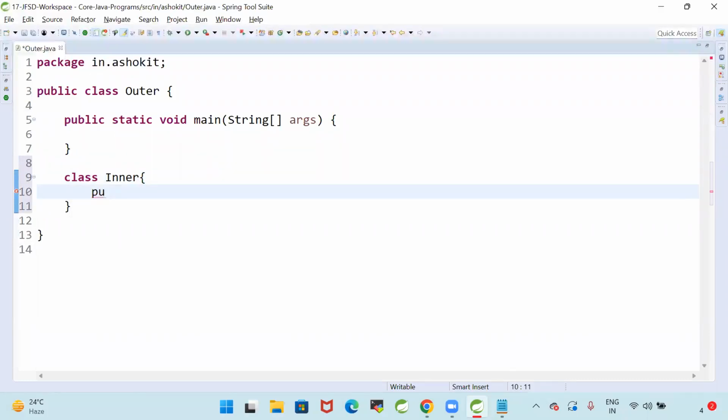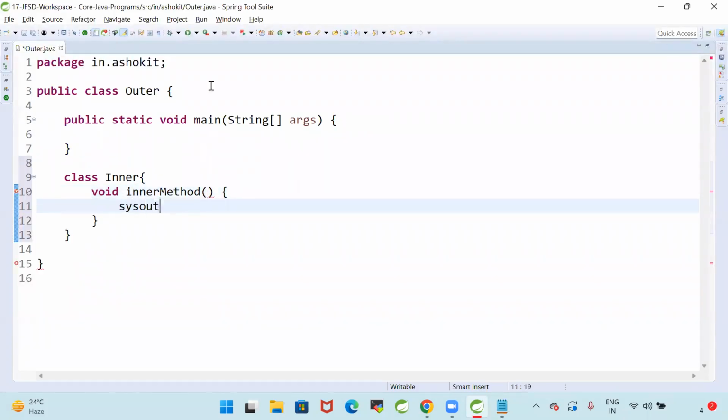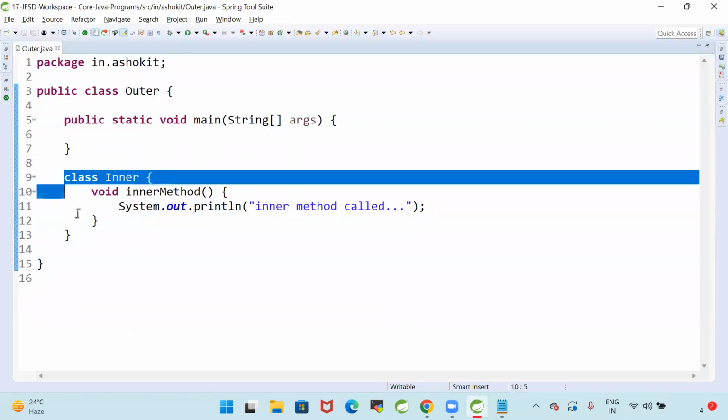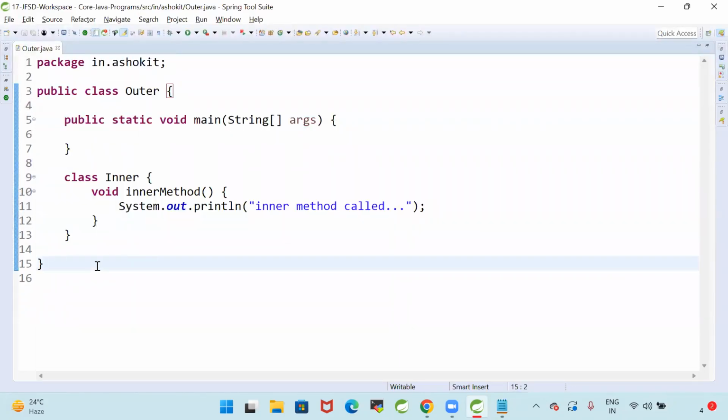I'm writing one method, void innerMethod, with System.out.println inner method called. So there is a class called Outer, and inside the Outer I'm declaring a class Inner. Outer class is available, and Inner class is also available.